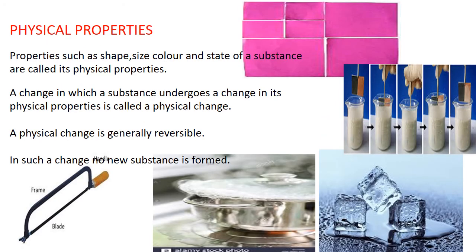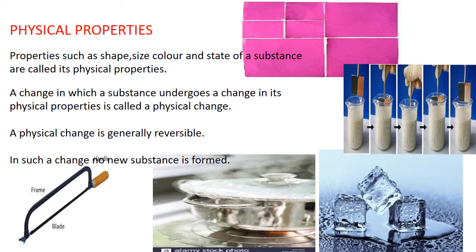So from experiments 1, 2, 3, 4 and 5, what can we understand? We can understand that we can get the original material back even after the change. Physical properties of a substance are related to physical changes. Properties such as shape, size, color and state of the substance are called physical properties. A change in which a substance undergoes a change in its physical properties is called a physical change.